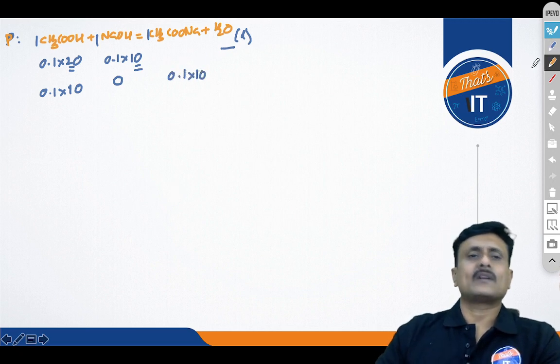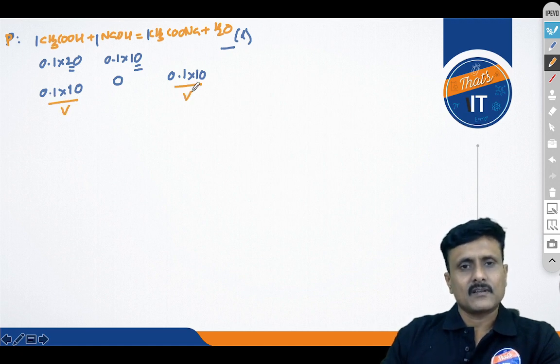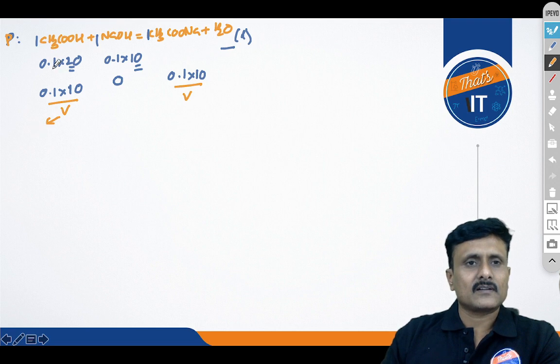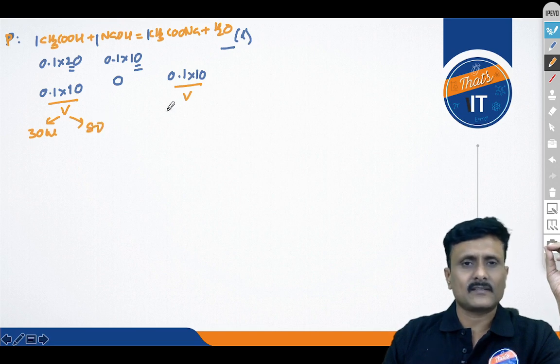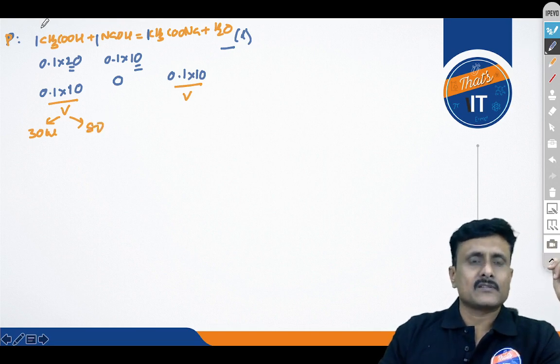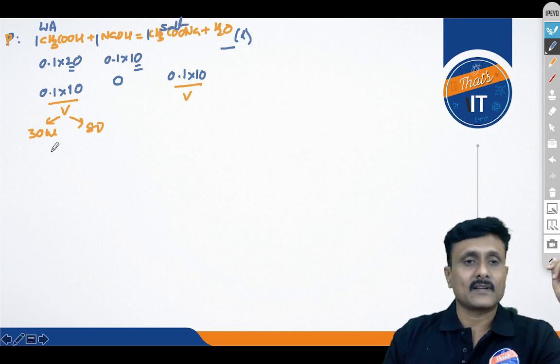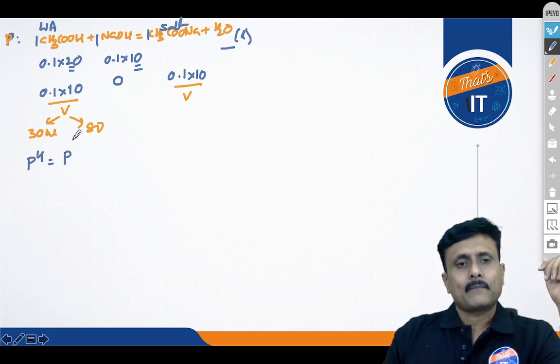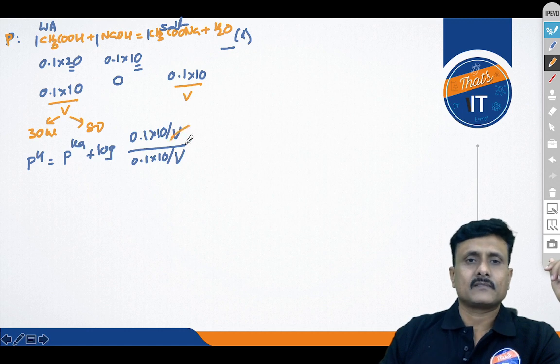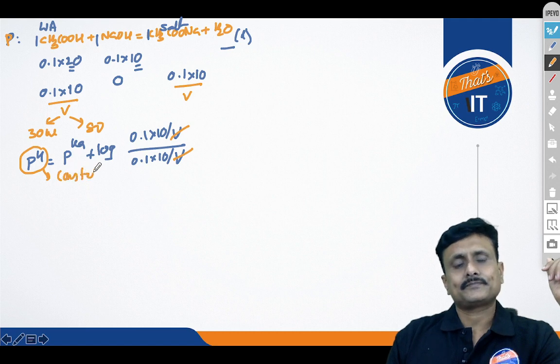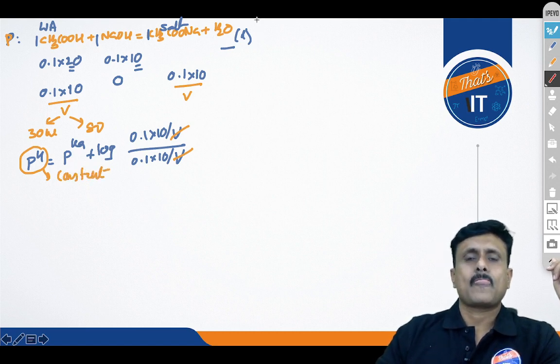Isn't it? No matter whatever is the volume of the solution, whether this volume is 10 plus 20 or this is diluted to 80, it doesn't make any difference, because this combination of weak acid and its salt will make a buffer, and the buffer equation is pH equal to pKa plus log concentration of the salt, that is 0.1 into 10 by V upon 0.1 into 10 by V. So for any value of this V, the pH is going to remain constant, isn't it?